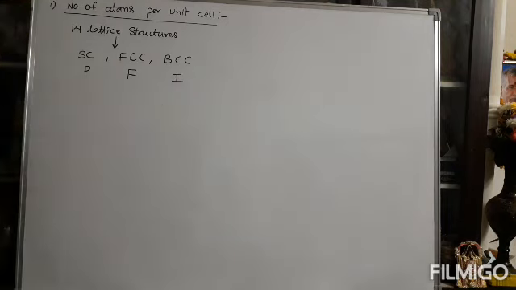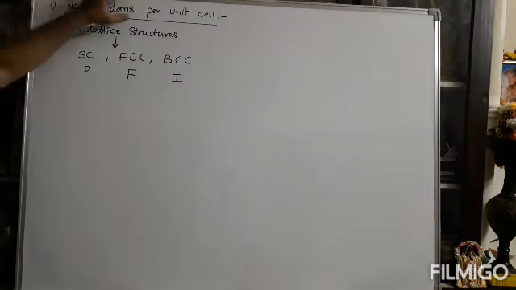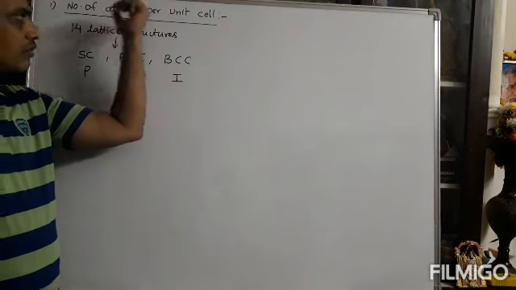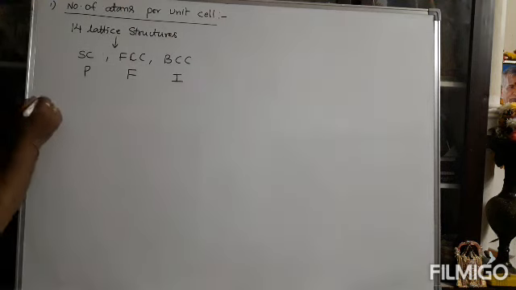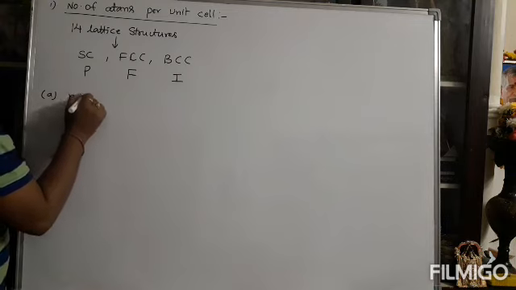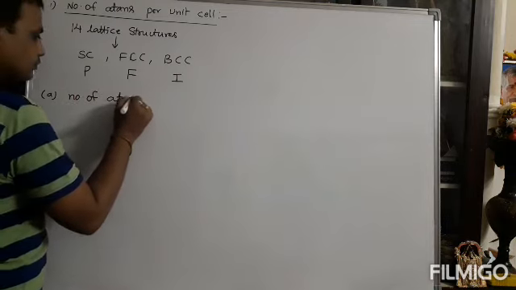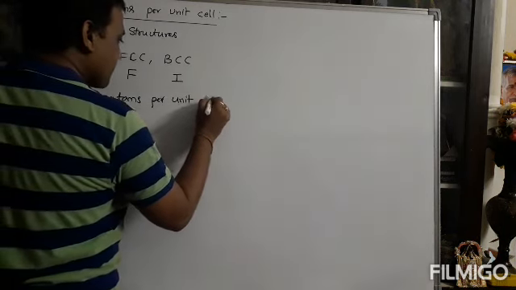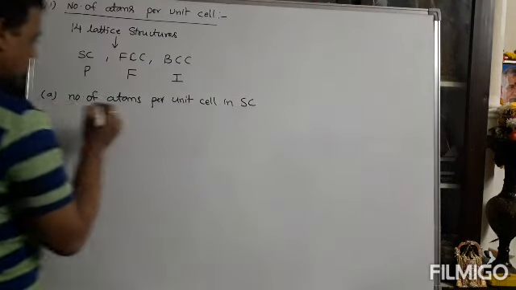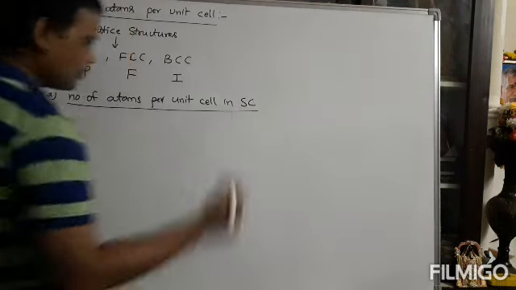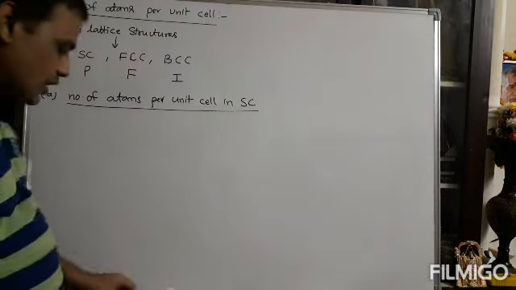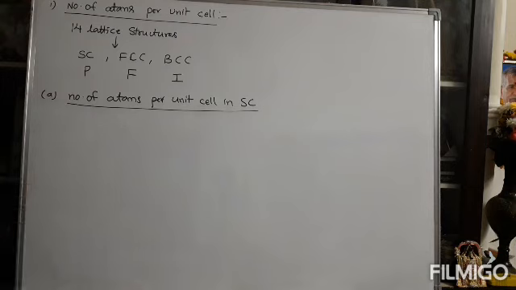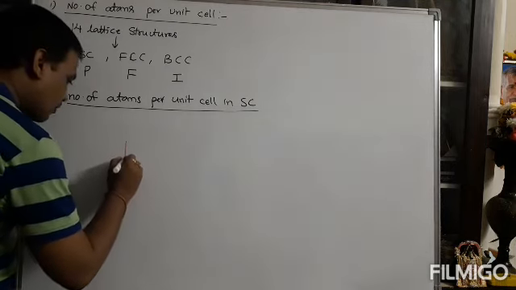So these structures, one by one you can explain. Number of atoms per unit cell in simple cubic structure. After completion of that one, number of atoms per unit cell in FCC. Third one, number of atoms in BCC. So first, the number of atoms per unit cell in simple cubic structure. What is simple cubic structure? A simple cubic structure is nothing but, first of all, a unit cell. So I am drawing one unit cell.